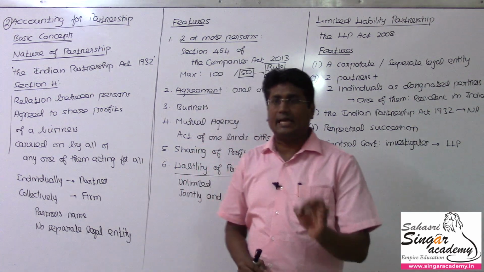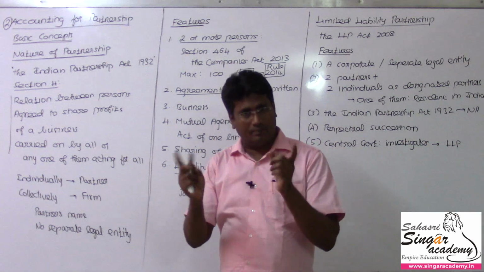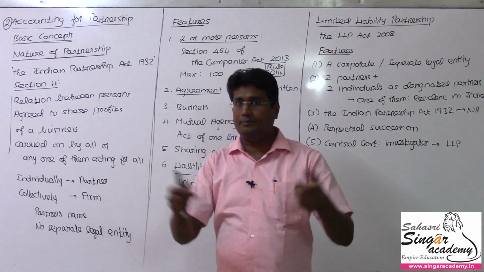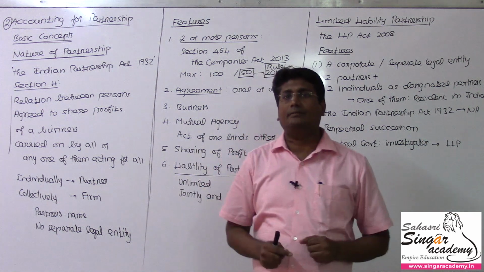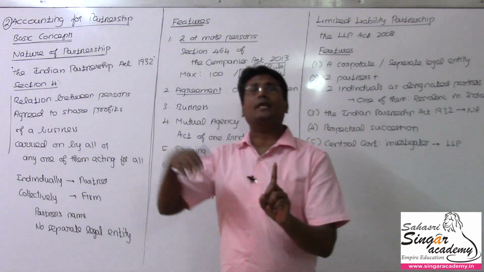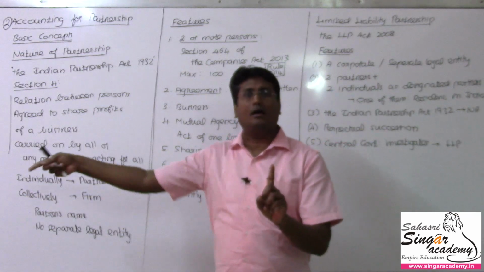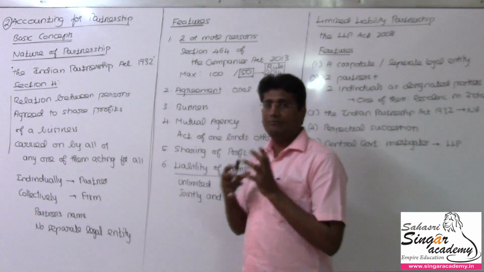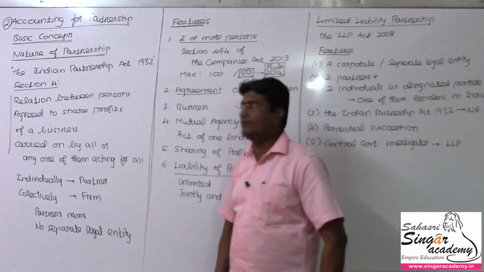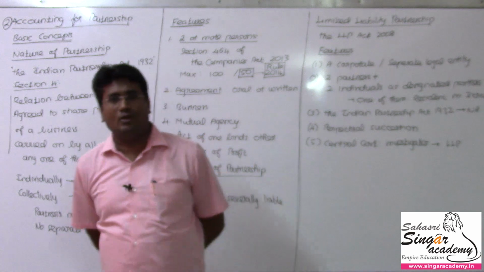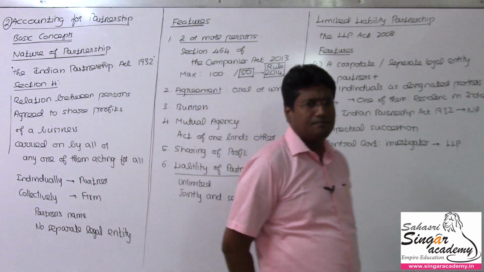That business is carried on by all the partners. So if 4 are the partners running a business, all the 4 can run the business, or one of them taking care of the others, acting for all. These are the 4 core points you have to keep in your mind for the partnership. Very simple.